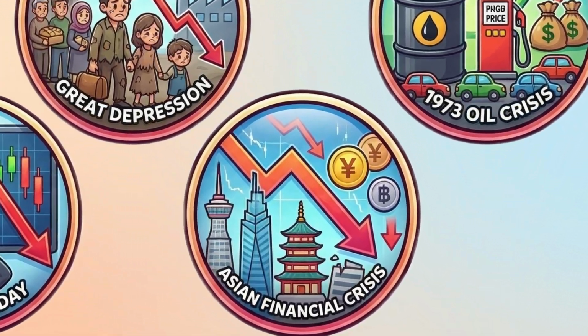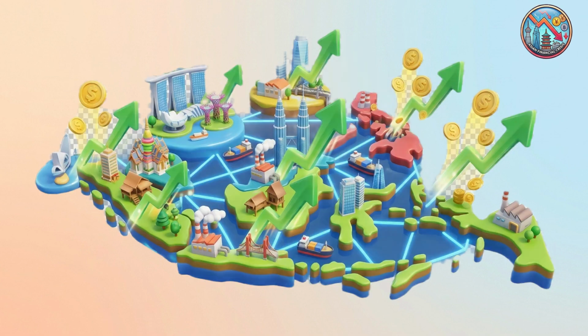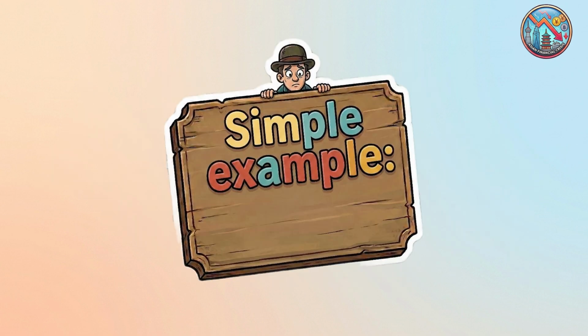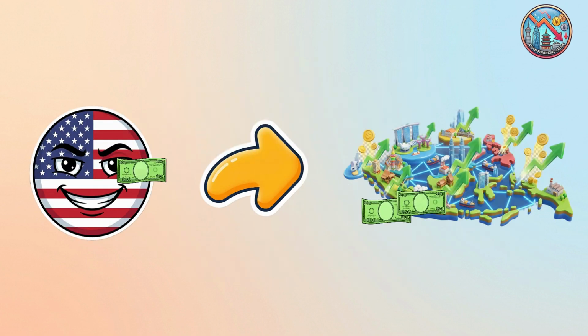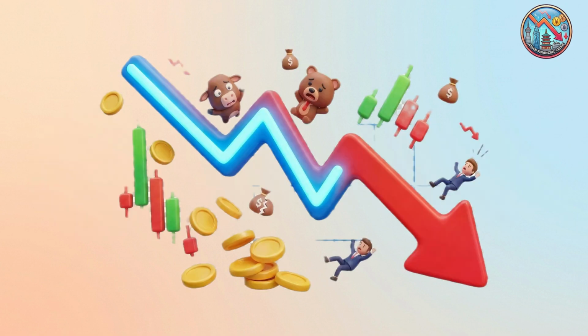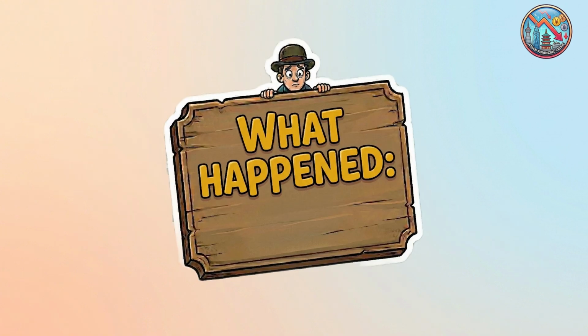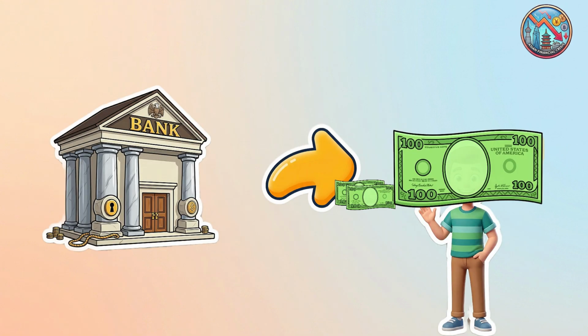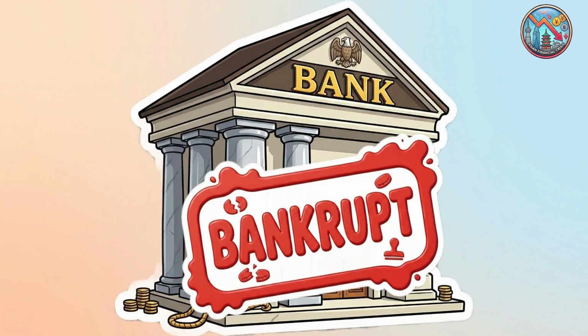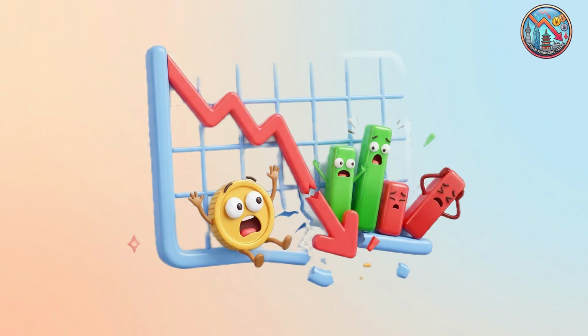Asian financial crisis. Cause: several Southeast Asian countries borrowed heavily in foreign currencies while experiencing rapid growth. Simple example: if a country borrows in US dollars but its own currency suddenly loses value, repaying that debt becomes much more expensive. What happened? Investors panicked and pulled their money out. Local currencies collapsed, banks failed, and economies shrank.